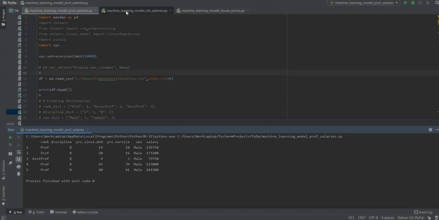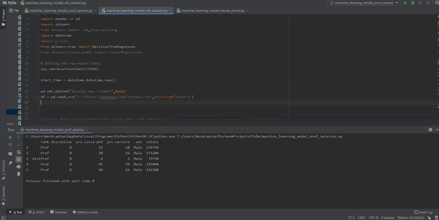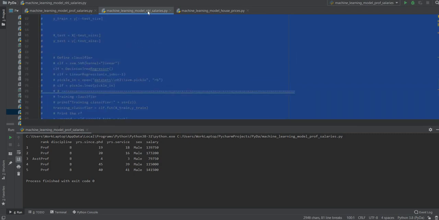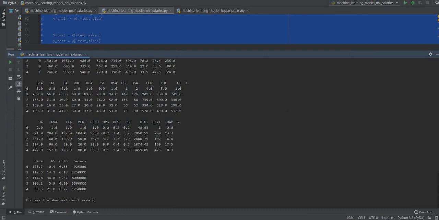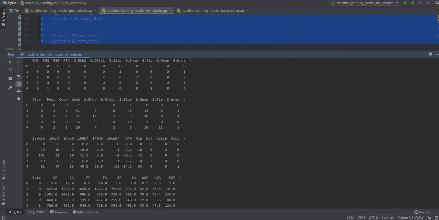No problem. Let me just do it now before I forget. Over here, this is a much larger data set, but if we were to print df.head, let me just comment out the rest, and run this. See, everything is printed, and this is quite a large data set, the National Hockey League salaries.